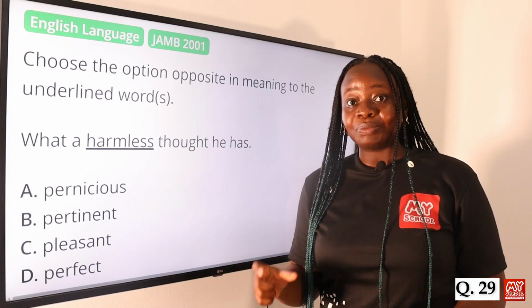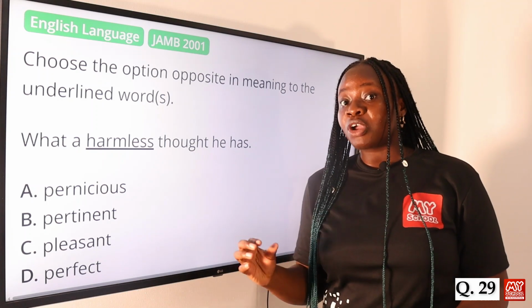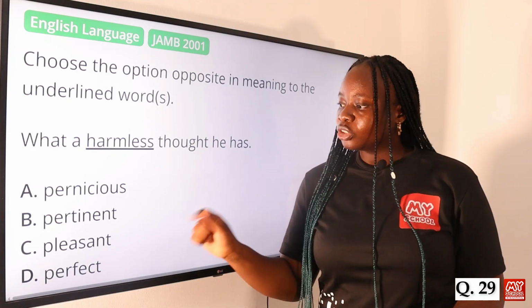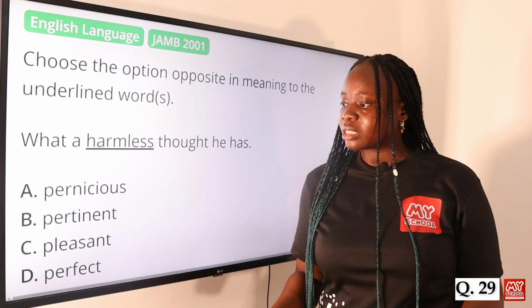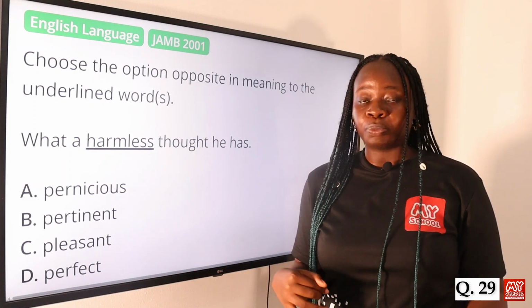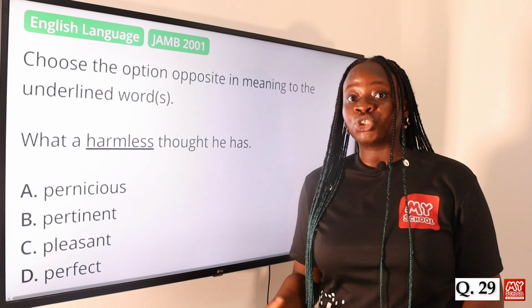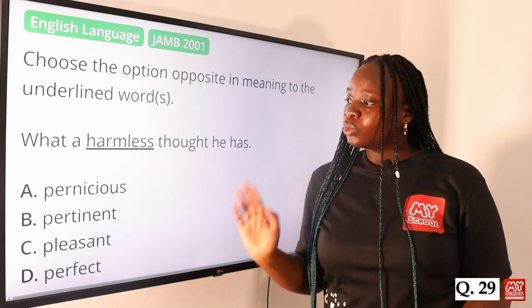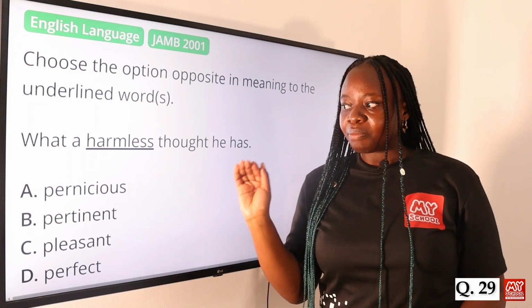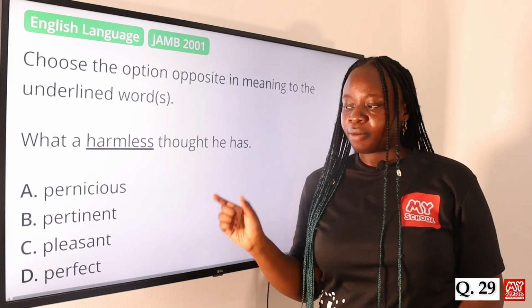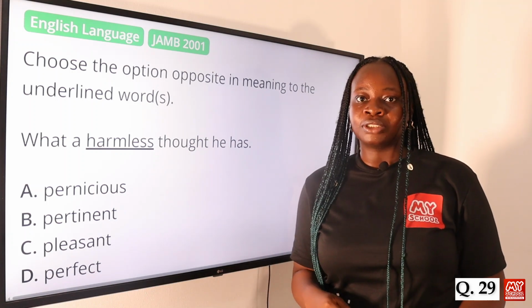Something that is pertinent means something that is of primal importance. Very important. Something pleasant is something good, something amazing. Something perfect is not the opposite of harmless. Something perfect is something that is the best. So the option that is opposite to harmless is pernicious, something dangerous or harmful. Option A is the answer to this question.